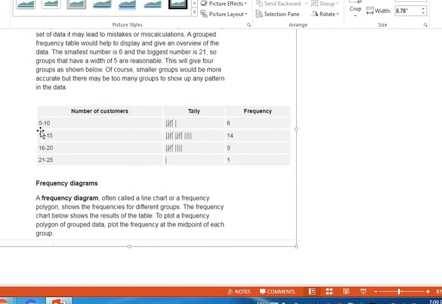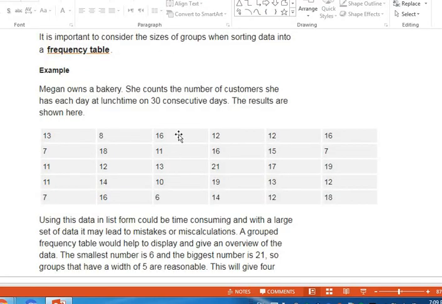We have here from 5 to 10. If you return to the table, let's count from 5 to 10. In the first column we have 1 and 2. Let's count these in these columns from 5 to 10: 1, 2, 3, 4, 5. I'm taking 10 with me because I said from 5 to 10. So I have here 5.